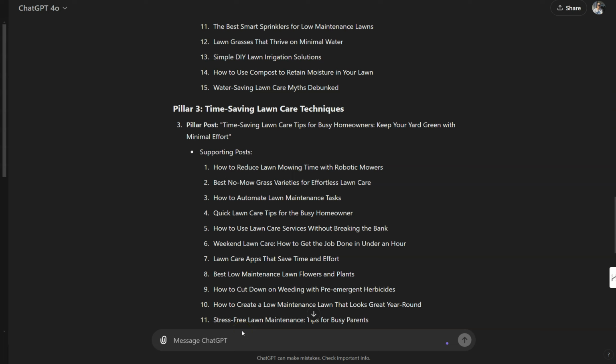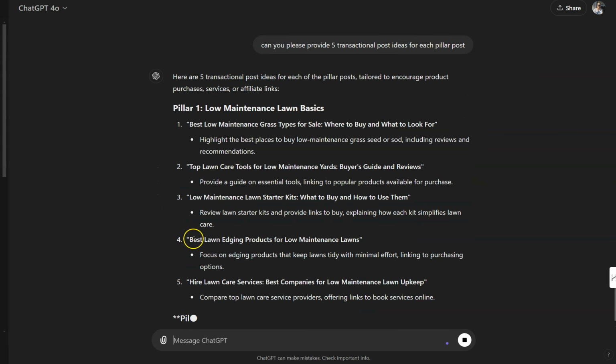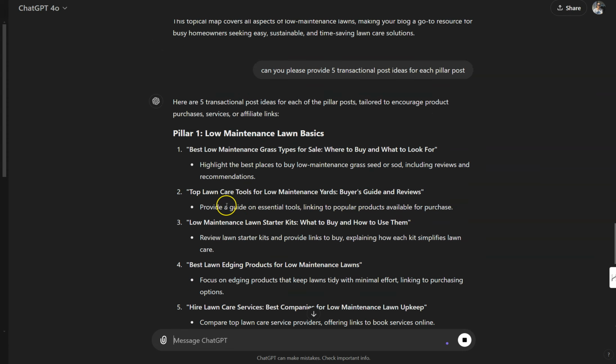What we also want are some transactional keywords. After we've written 15 posts, it would be nice to have a post that we can use for affiliate purposes, so affiliate links. So what we need is, can you please provide 5 transactional post ideas for each pillar post? Transactional posts are going to be your money makers. That's where we will find our affiliate programs and start promoting someone's product.